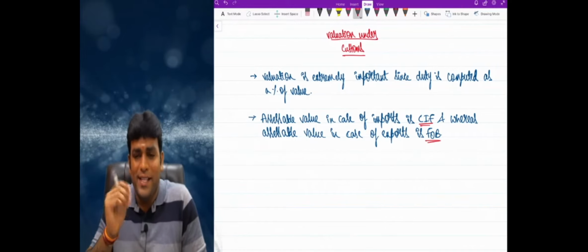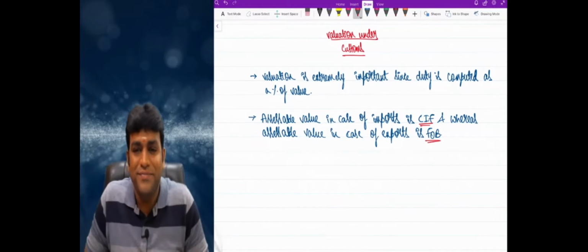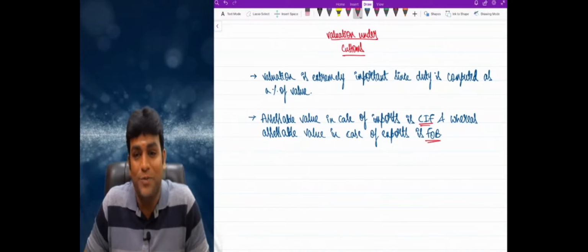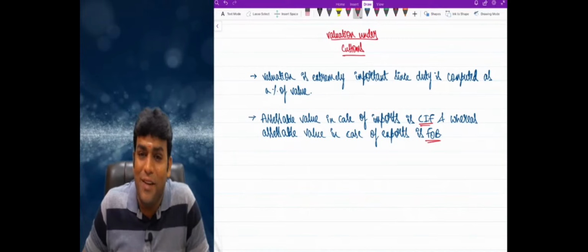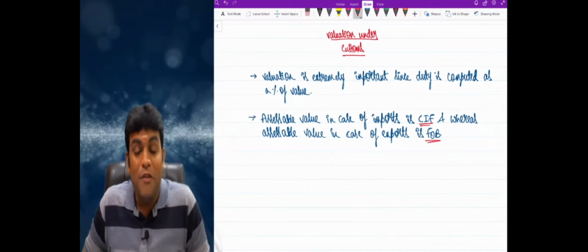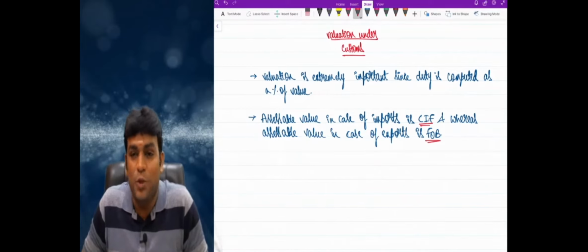Clear, right? Come on. I'll just give you 1 minute. Quickly take these 2 points. Valuation is extremely important since duty is computed as a percentage of value. And second point what I wrote is something very important, that is assessable value in case of imports is CIF, whereas assessable value for exports is FOB. Sir, this topic will take definitely some 2-3 sessions. We can't complete in one session, not possible, but very, very important and extremely wonderful. So please focus. So assessable value in case of imports is CIF, and whereas assessable value in case of exports is FOB.